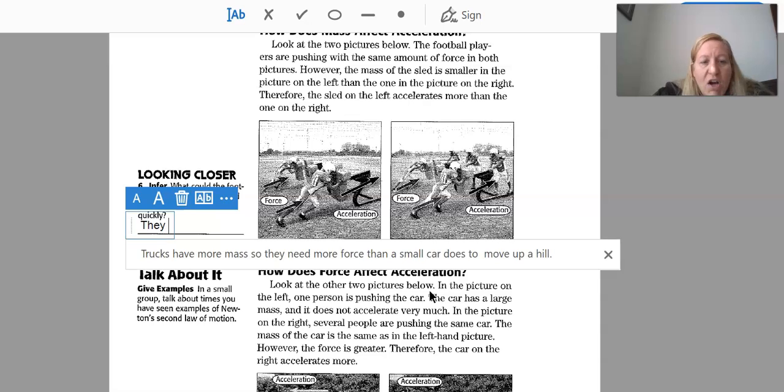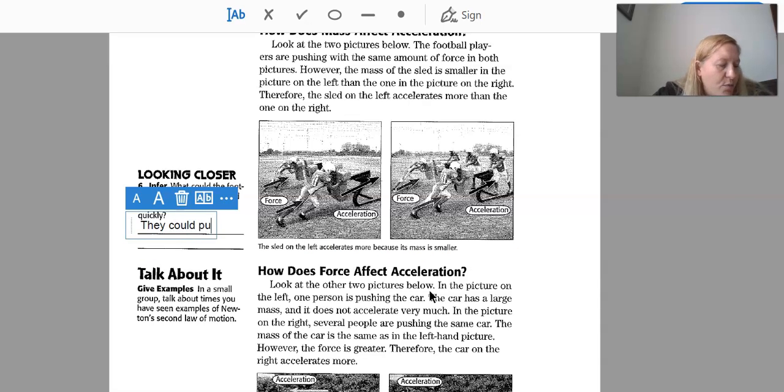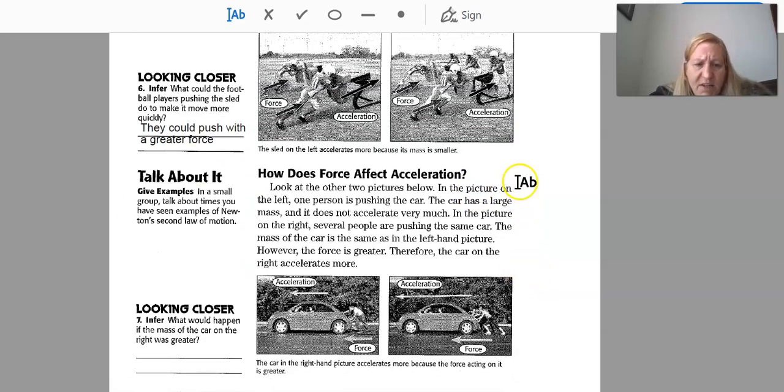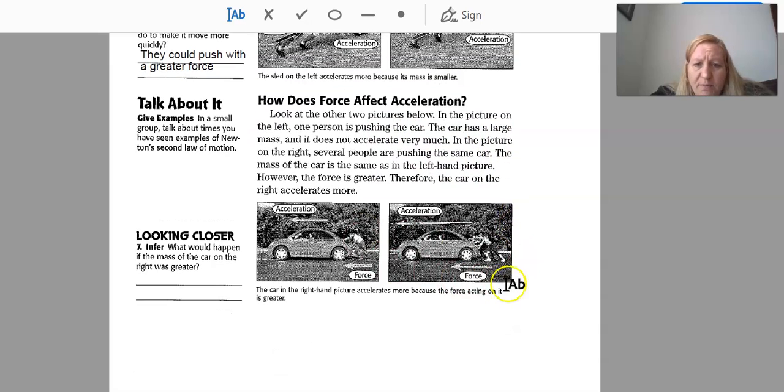Okay, they could push with a greater force. So if you increase the force, you would increase the acceleration as well. Okay. So how does force affect acceleration?